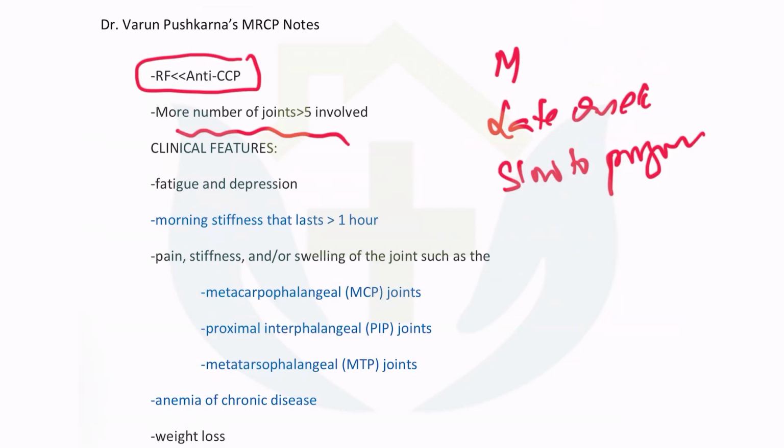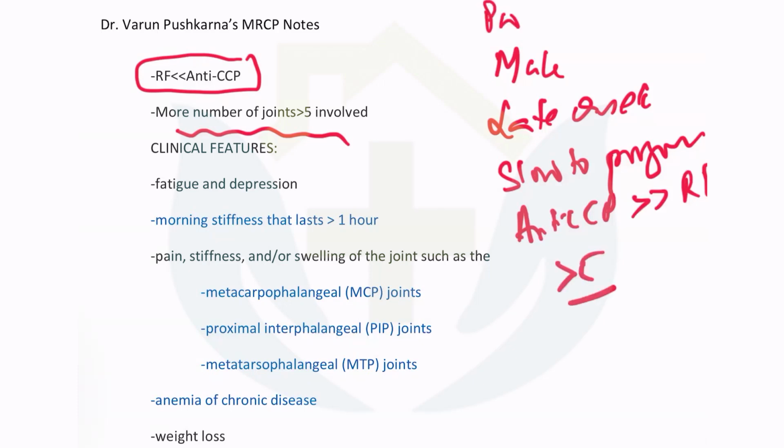Why? Because one is that the patient will come to you late. Second, the disease would have progressed by then. If it progresses fast enough, the patient will come to you early, and you will treat the patient early. So male gender, late age of onset, slow to progress, where anti-CCP levels are higher than rheumatoid factor, when the number of joints involved is more than 5. These are the poor prognostic factors.